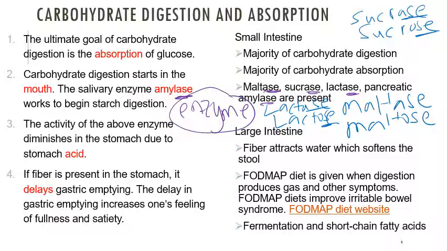All right, FODMAP. What is FODMAP? FODMAP is a diet in which digestion produces gas and other symptoms. FODMAP diets improve irritable bowel syndrome. So this was created by a doctor and a dietitian for those who really have irritable bowel movements, and it's a very strict diet. It's usually two weeks.